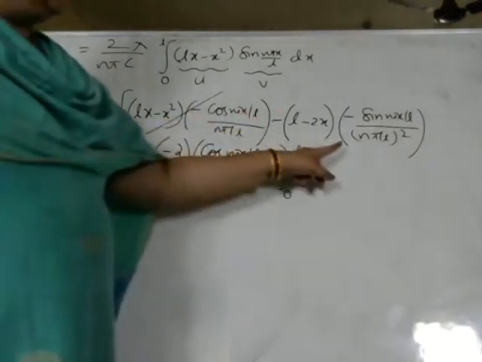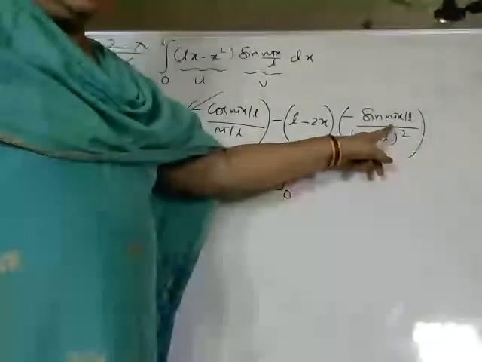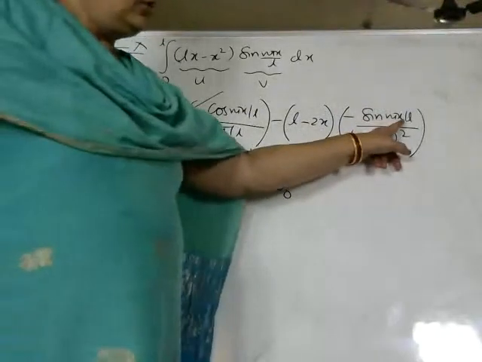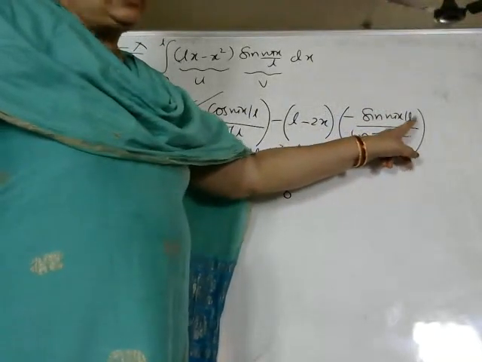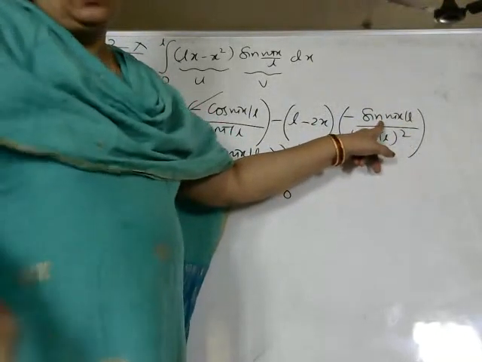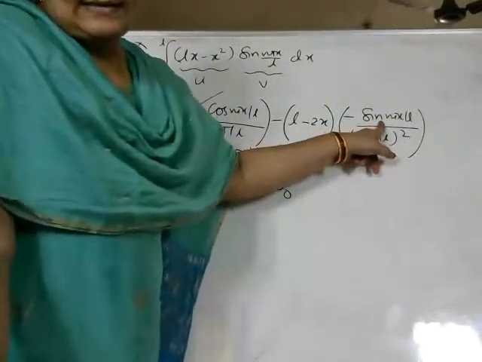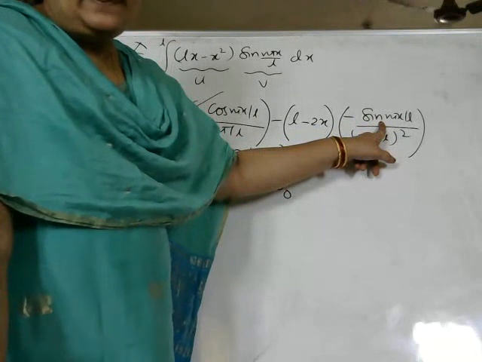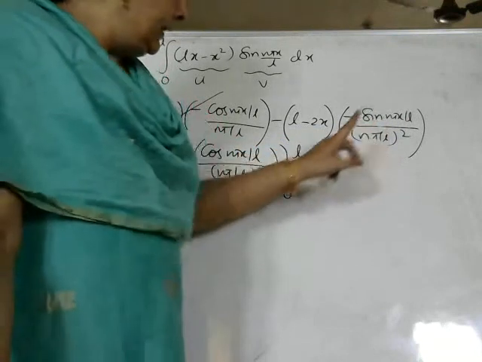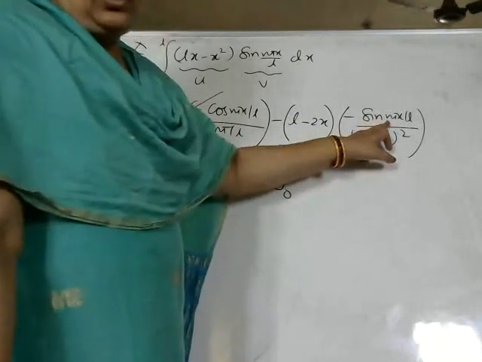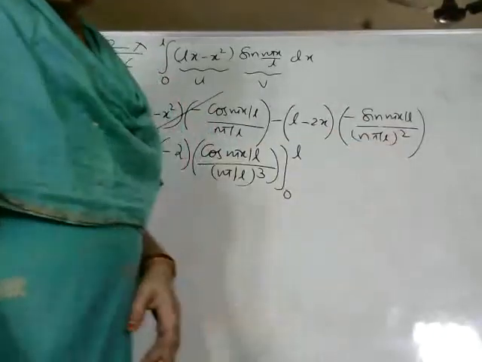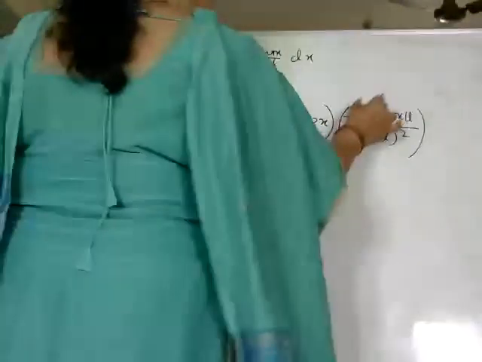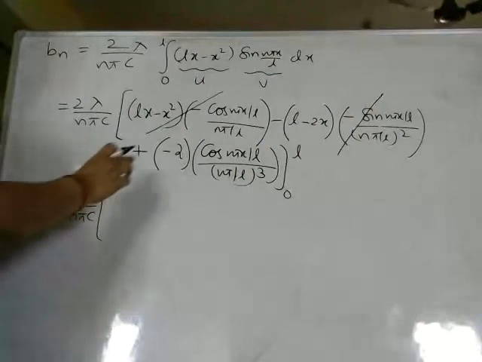Coming to the second term, see in the sine function. If you substitute x is equal to L here, L and L gets cancelled, we will be left over with sine n pi. What is the value of sine n pi? Sine pi, sine 2 pi, sine 3 pi, sine 4 pi, and so on. The value of sine n pi is 0. Similarly, if you substitute x is equal to 0, also this will become 0. So I will cancel this term also. So we are left over with only this term.